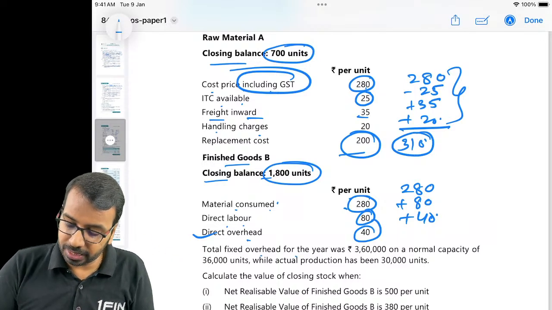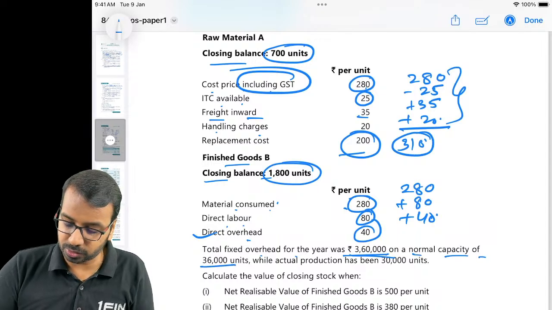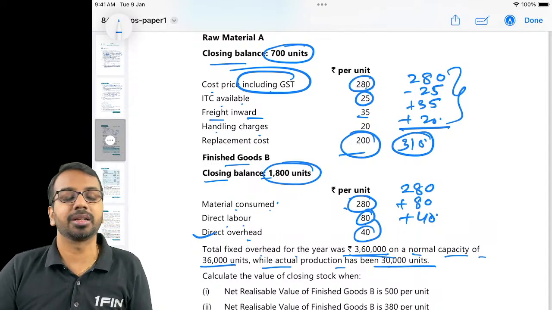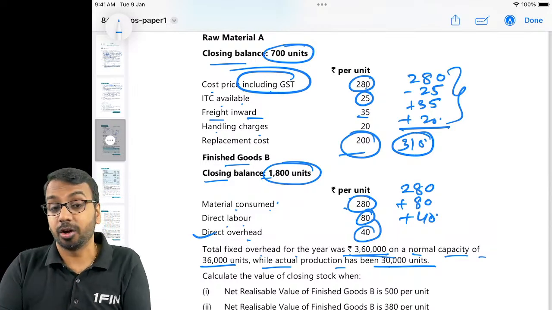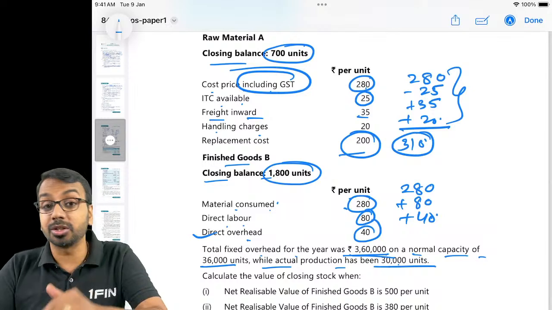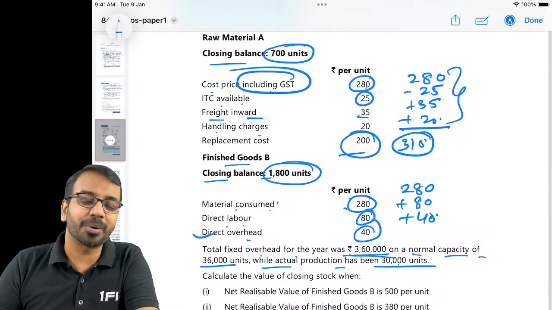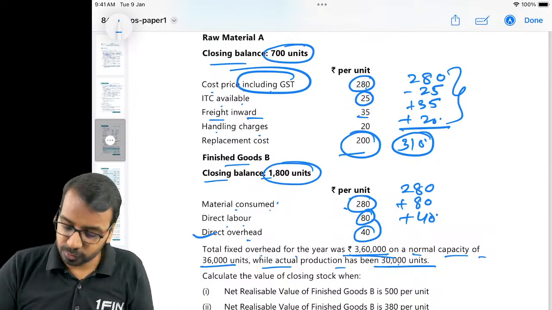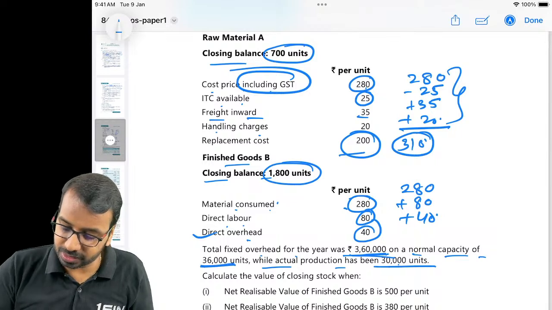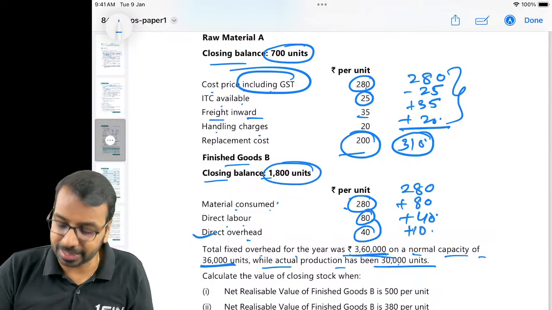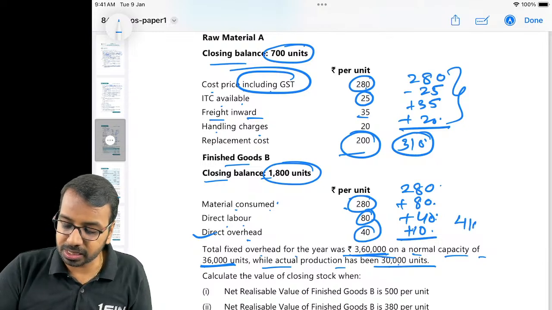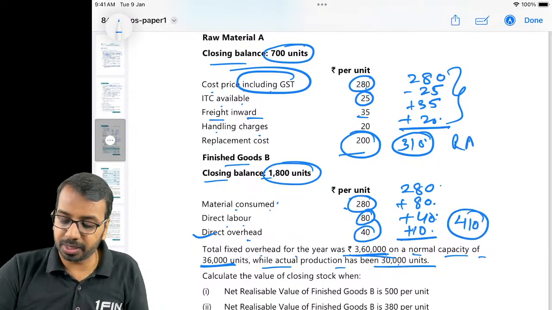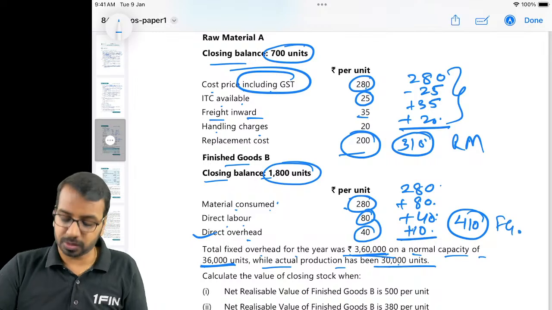Total fixed overhead of 3,60,000 on a normal capacity of 36,000 units. Actual production has been 30,000. Now please remember, we will revise the overhead recovery rate only when the actual production is more. If the actual production is less, we will not revise. So 3,60,000 divided by 36,000, fixed overhead is 10 itself. So 280 plus 80 plus 40 is 400, plus 10, cost is 410. So this is raw material cost, this is finished goods cost.